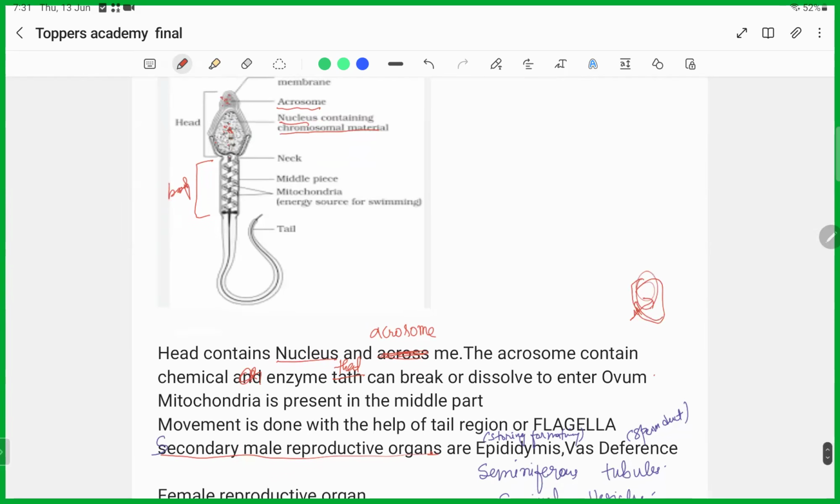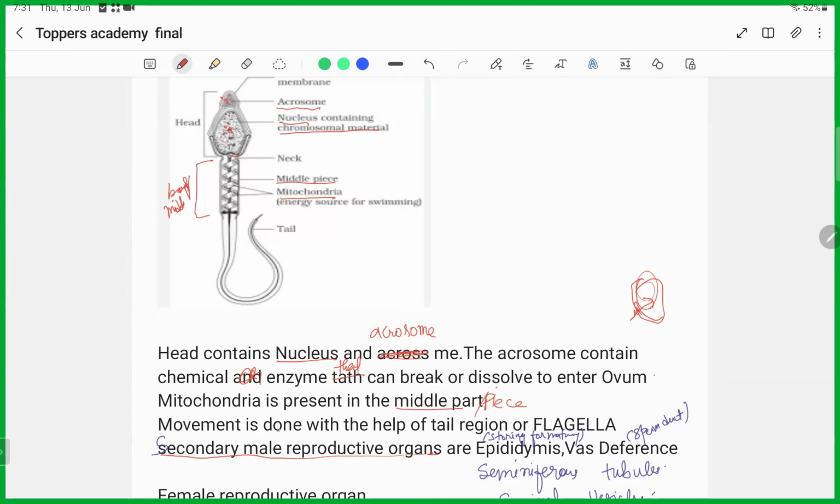And in the middle part, after the head there is the neck, and then the middle piece or middle part, it will contain the mitochondria. And this mitochondria will provide energy for swimming, that is for the movement of this sperm. Okay, mitochondria is present in the middle part or middle piece.